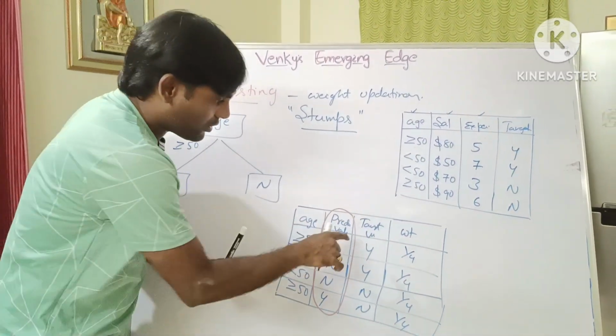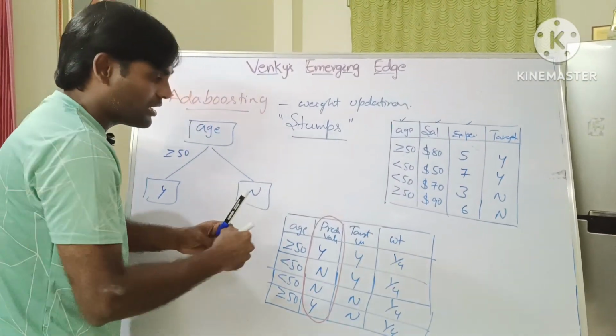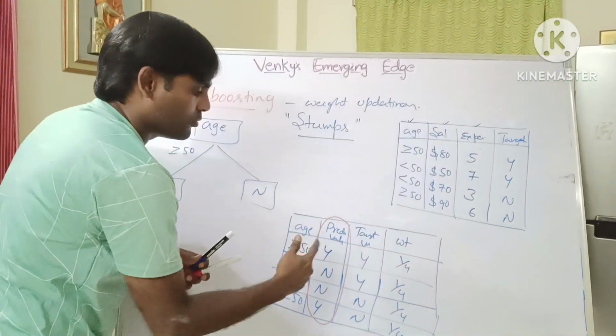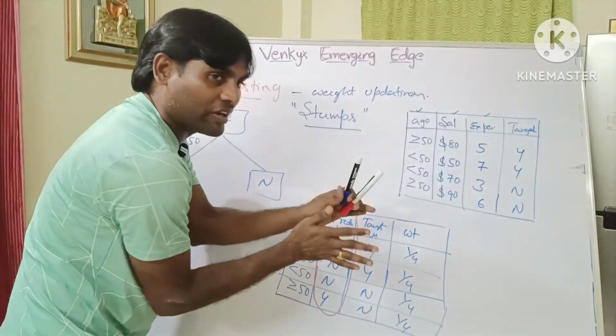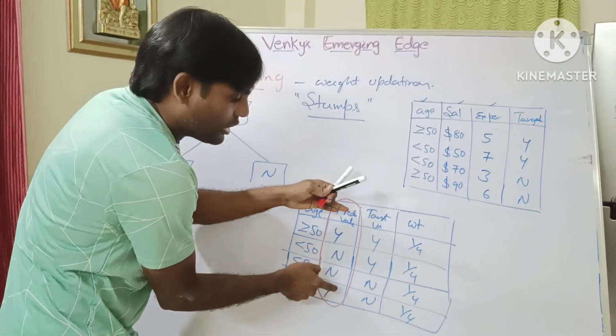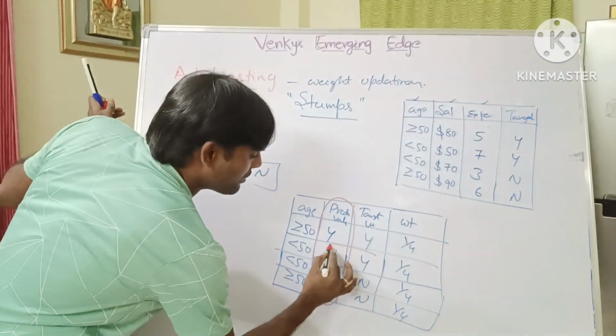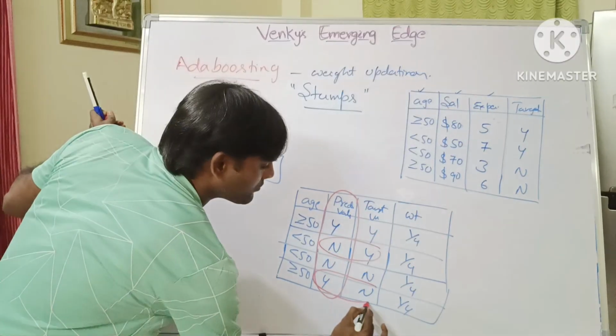But what is the target value? This is y, n. To compare the predicted value and the target value, if both are the same, that is the perfectly calculated way. That is a strong learner. Which one is not equal? That is a weak learner. So here we need to find out the weak learner points.